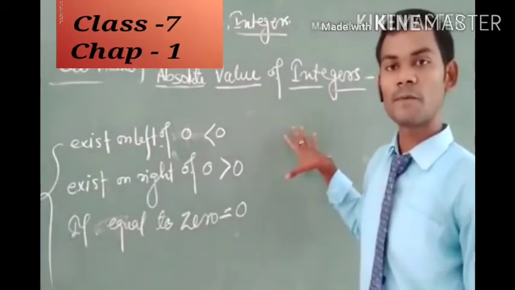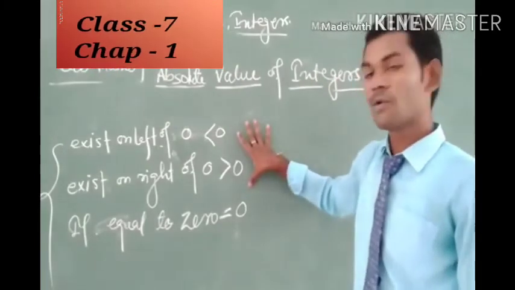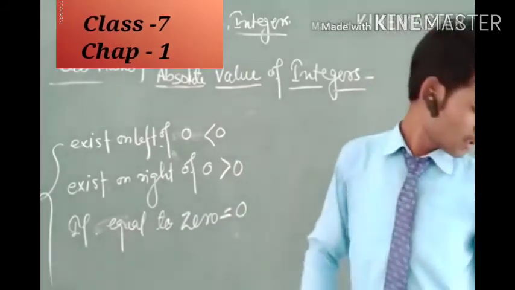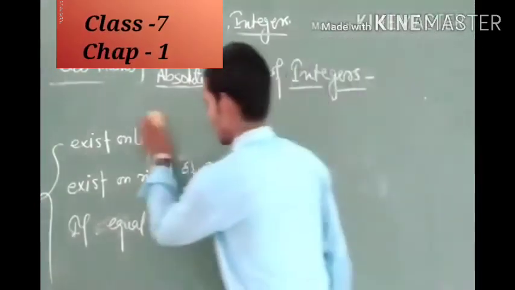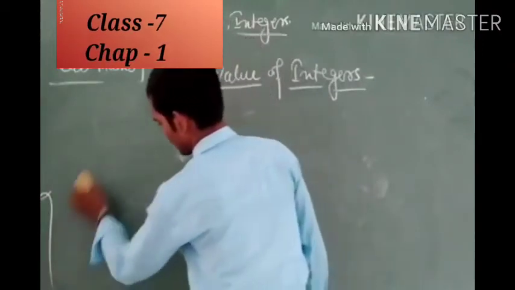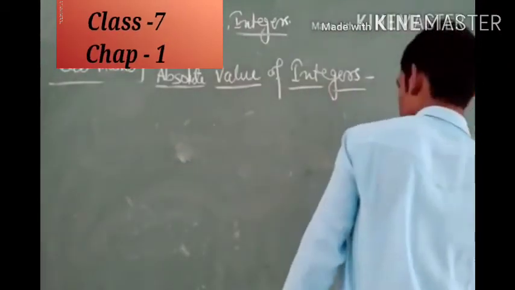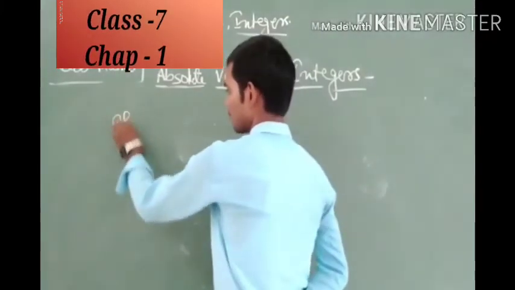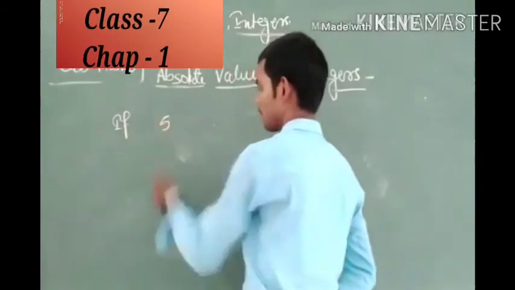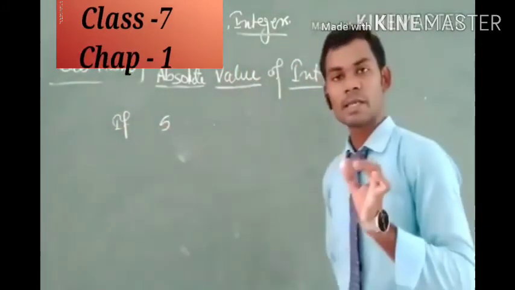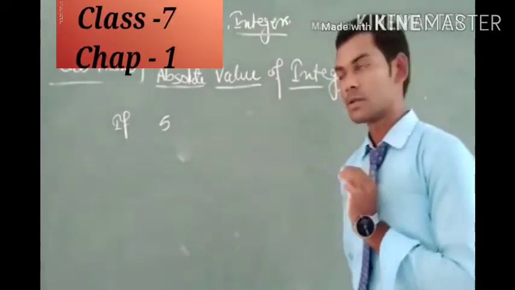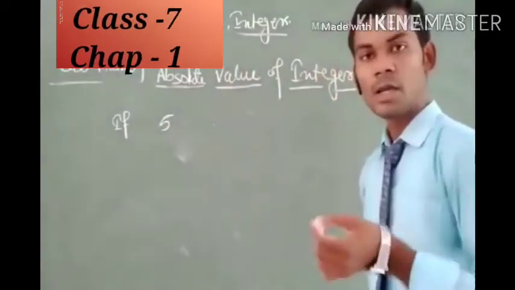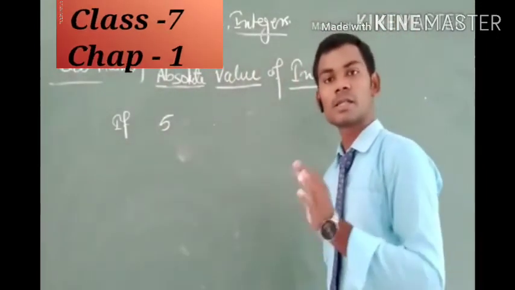The absolute value of an integer has three conditions for all integers. So let us see what the conditions are. Suppose 5 is any number, no matter what it is. 5 may be a natural number, whole number, integer, rational number, anything.